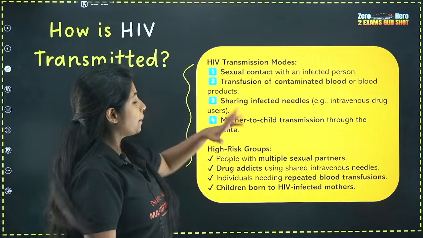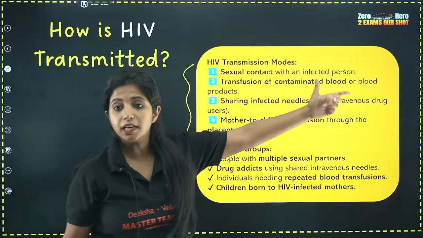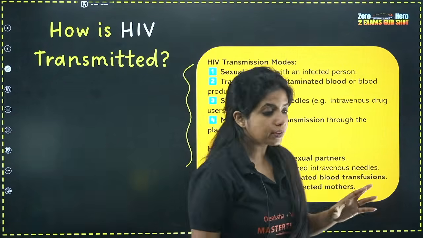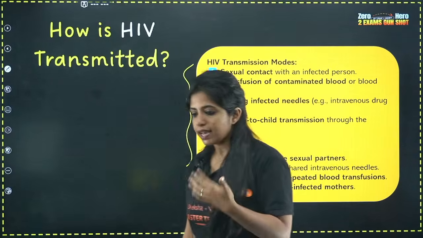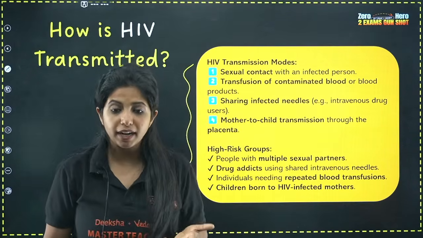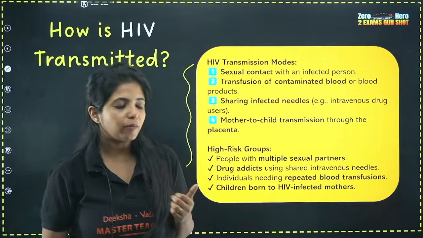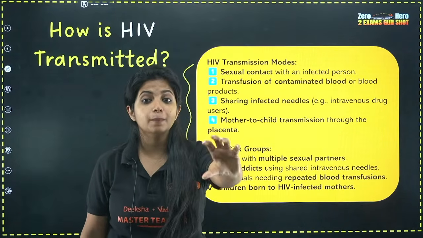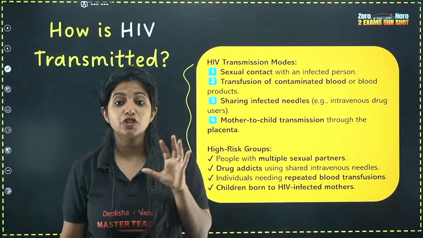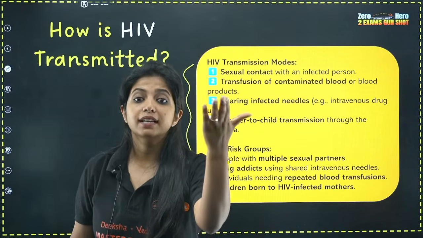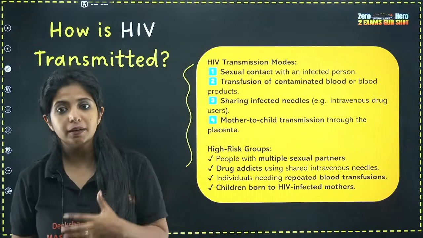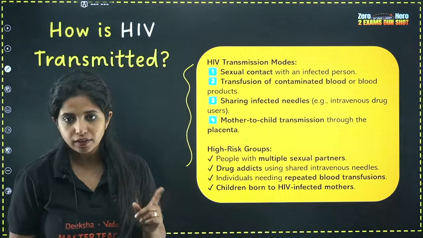Okay, so apart from that, there is transfusion of contaminated blood or blood products. Suppose someone is having thalassemia, it's a blood disorder. In their body, the blood is not being formed enough, so hemoglobin is not being formed actually. Which is why they will need repeated transfusion of blood. Now, if the blood they are taking is not checked properly, there are chances that it can be of someone who has HIV. So transfusion of contaminated blood can also lead to HIV.